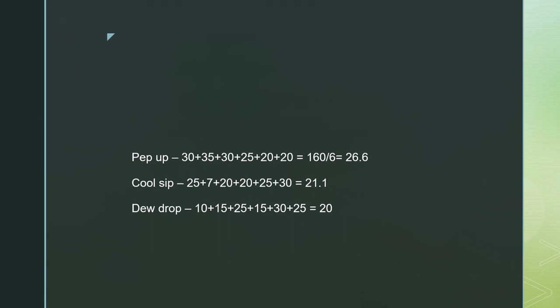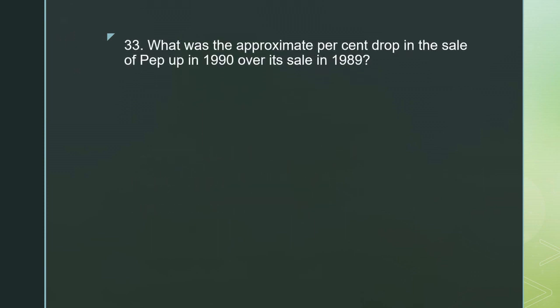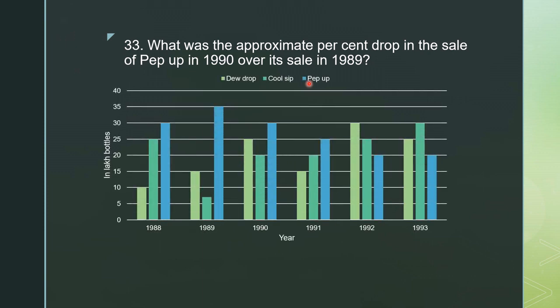The next question is: What was the approximate percent drop in the sale of PEPUP in 1990 over its sale in 1989? Option A is 5, option B is 12, option C is 14, option D is 20.